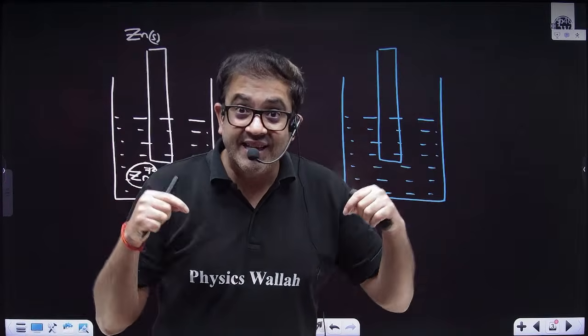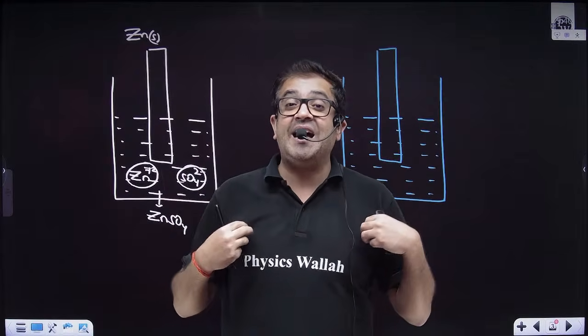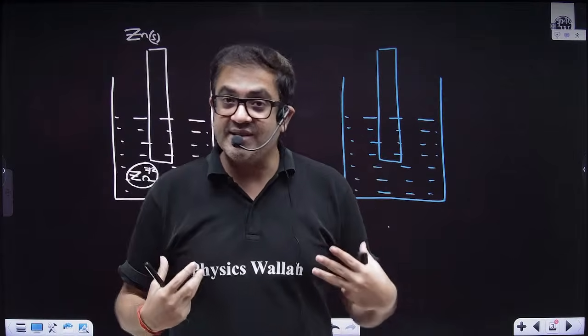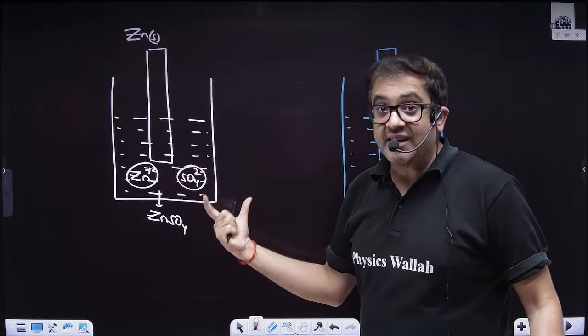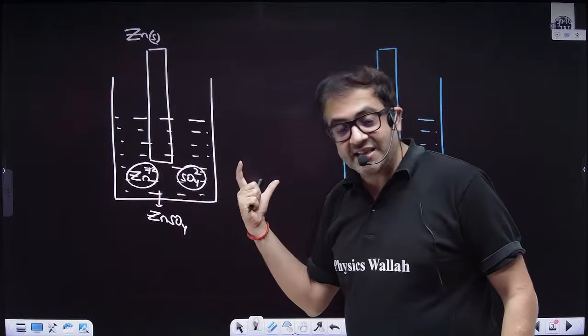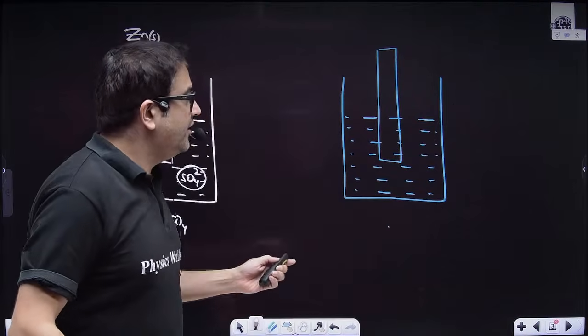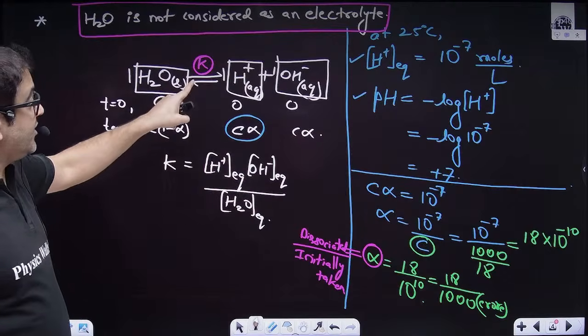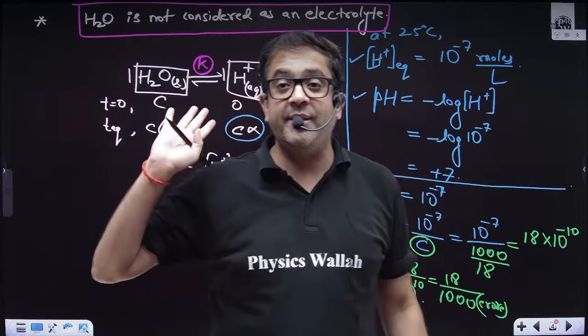Because in solution, what conducts? Ions conduct. How? Because ions move, and because ions can move, in a solution the conductance is due to the presence of these ions. And if you just take pure water, then water is not conducting because it is giving a very limited number of H plus and OH minus ions. I hope everybody is clear.